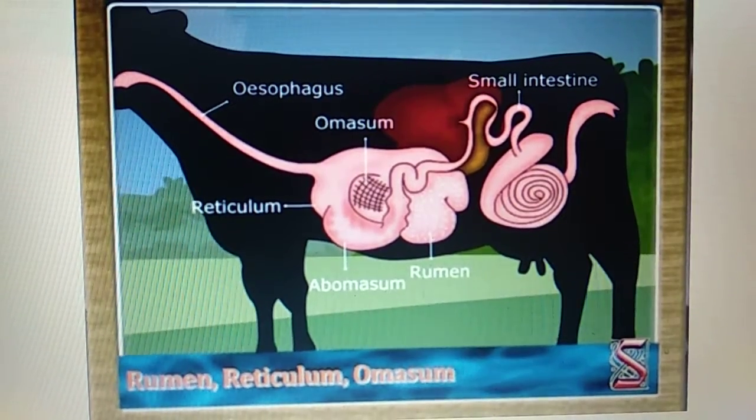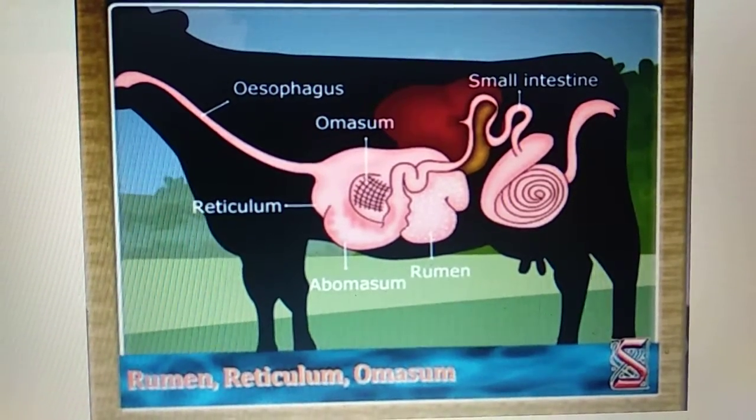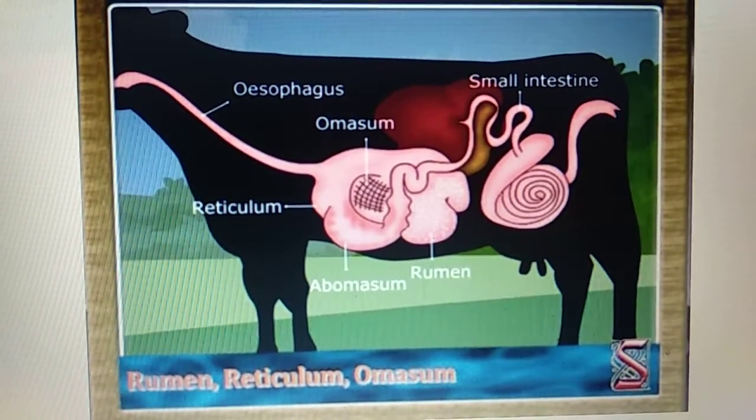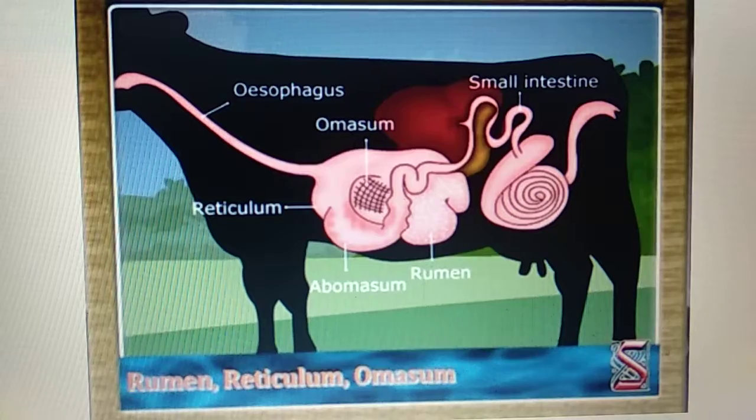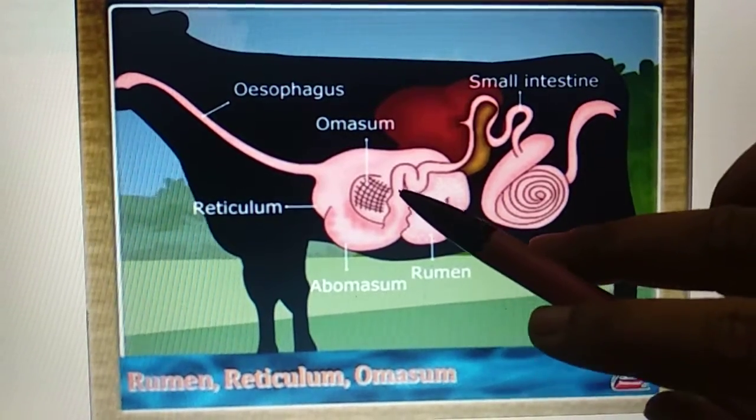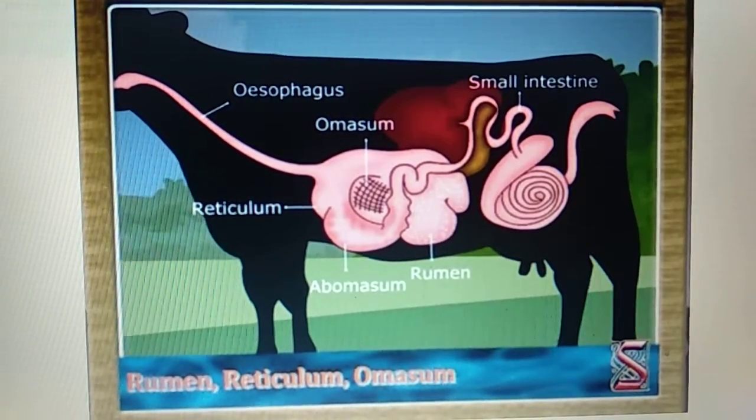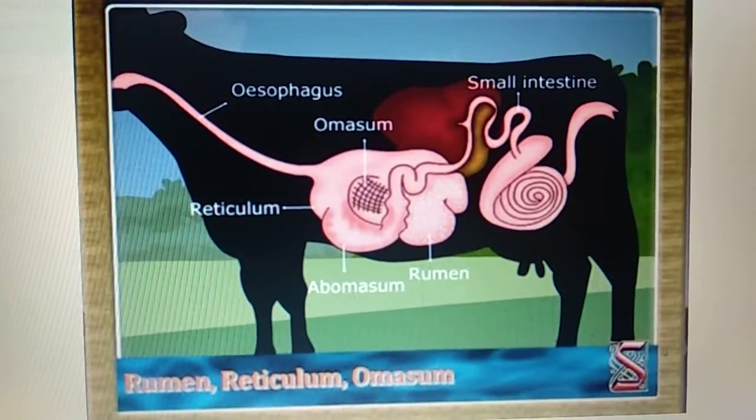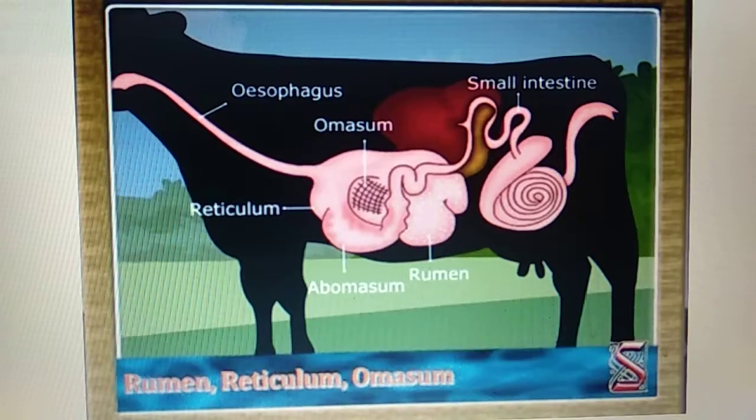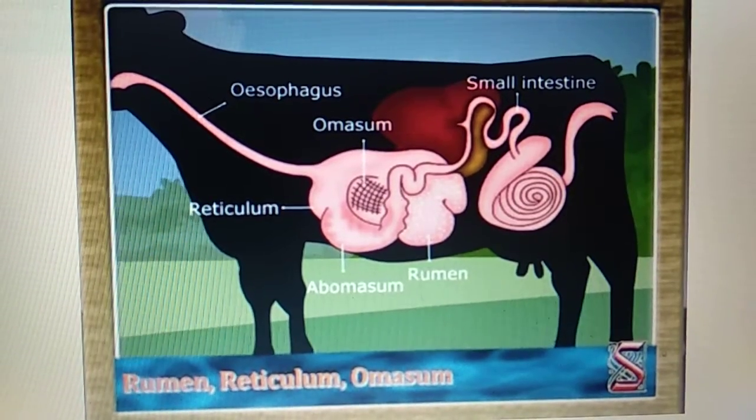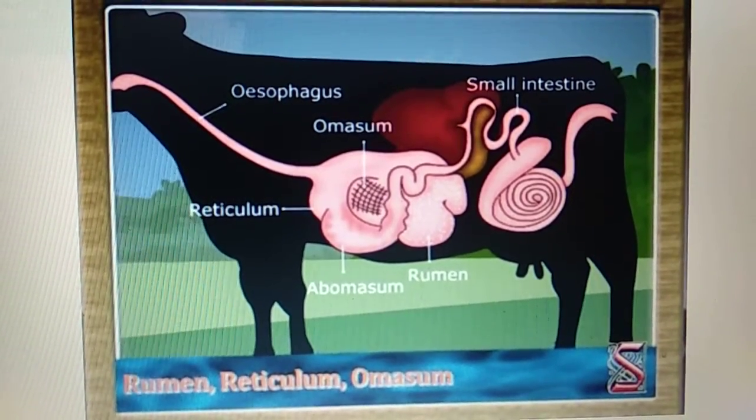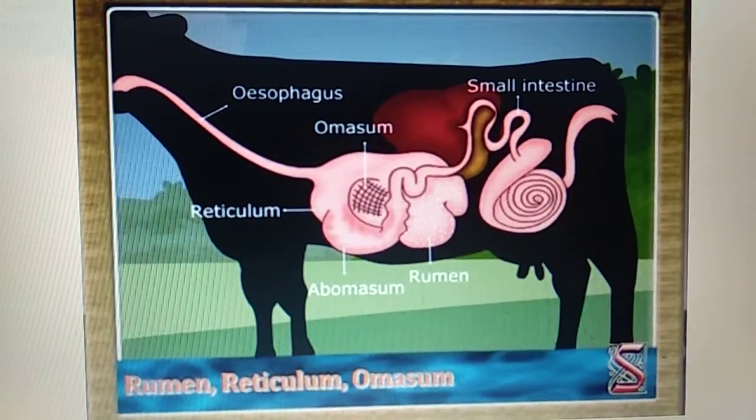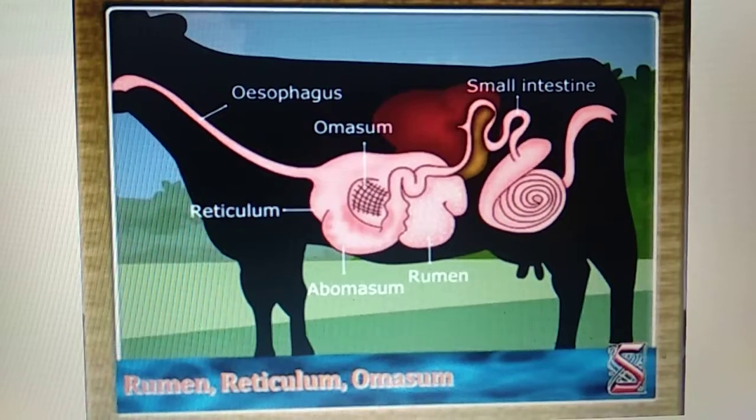Now omasum is considered to be the third chamber, and it has got many folds to absorb the nutrients. As we have the small intestine, in omasum also you can see the structure. This indicates the folds. Folds are present which can absorb the nutrients from the food. Water and bicarbonates are absorbed in the omasum region. The food now becomes concentrated, and it is now sent to the fourth chamber, that is abomasum.